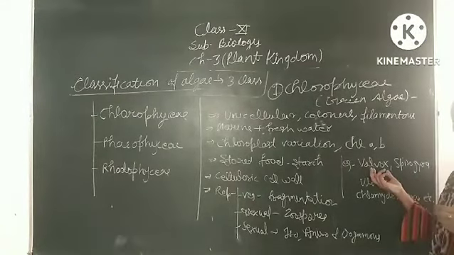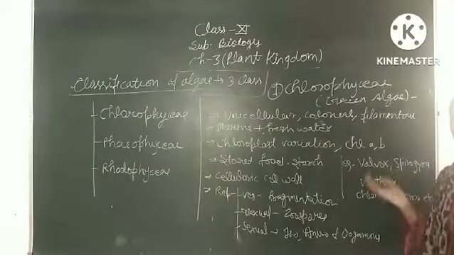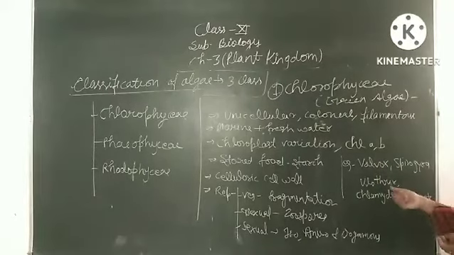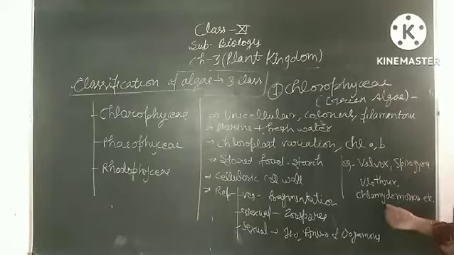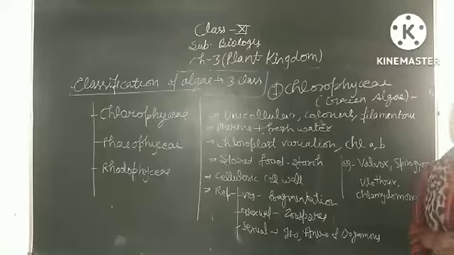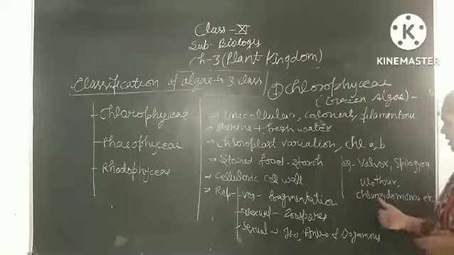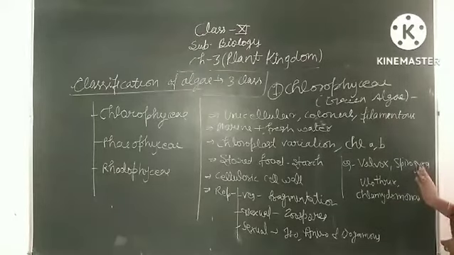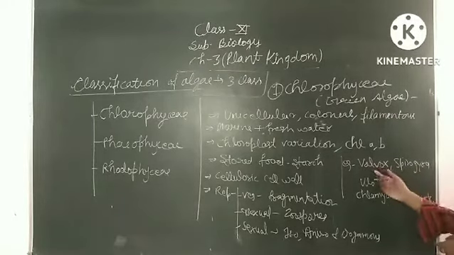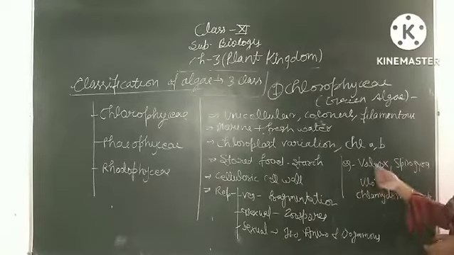Volvox is a single-celled alga which lives in a colonial form. Spirogyra and Ulothrix are filamentous algae. Chlamydomonas is a unicellular alga. So by these examples we can see different shapes and sizes in this class.